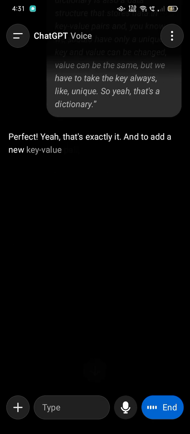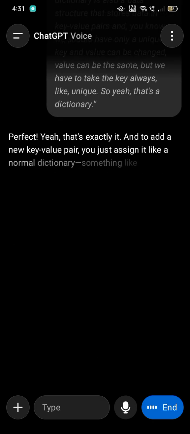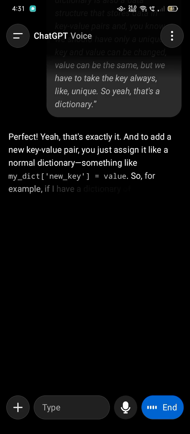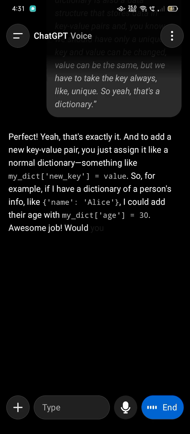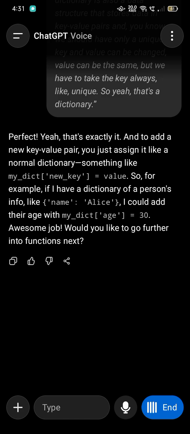Perfect. That's exactly it. To add a new key-value pair, you just assign it like my_dict[new_key] = value. So, for example, if I have a dictionary of a person's info, like name Alice, I could add their age with my_dict[age] = 30. Awesome job. Would you like to go further into functions next? Yeah, you can move further with more questions.